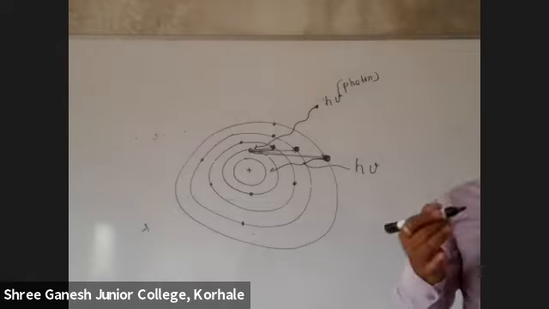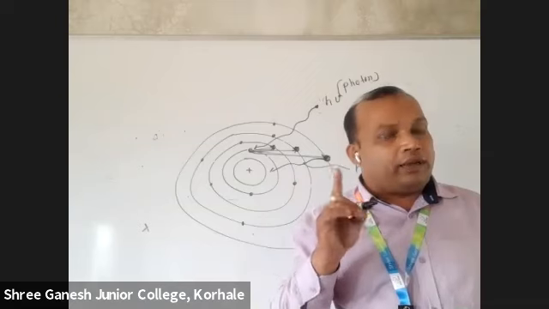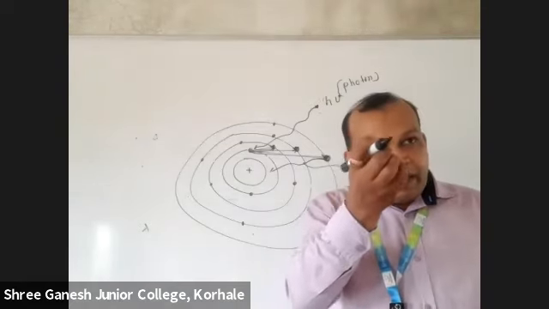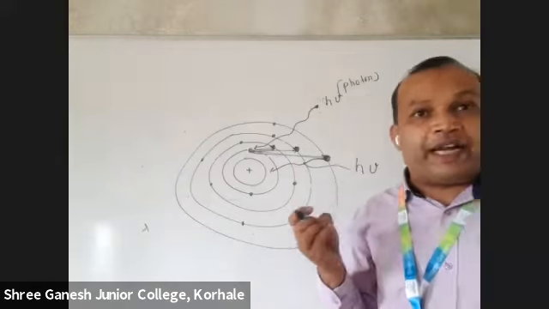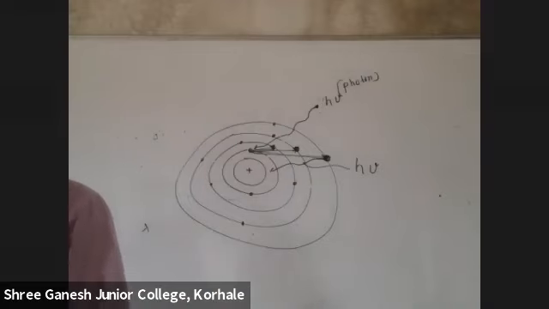So in chemistry, when they say the electron is excited, you should understand: okay, we have given some energy, and that energy it has absorbed. So from the ground state it has jumped to a higher state, that is the excited state. Understood? Unless we give energy, it is always in the ground state.